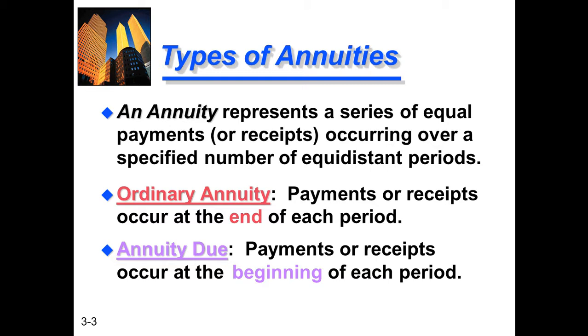If the investor pays the money to the bank on the 1st January, it means it is the start of the year. So this is called annuity due. Payments or receipts occur at the beginning of each year. It means the investor is paying money to the bank every 1st January, which is the beginning of the year. So this is called annuity due.